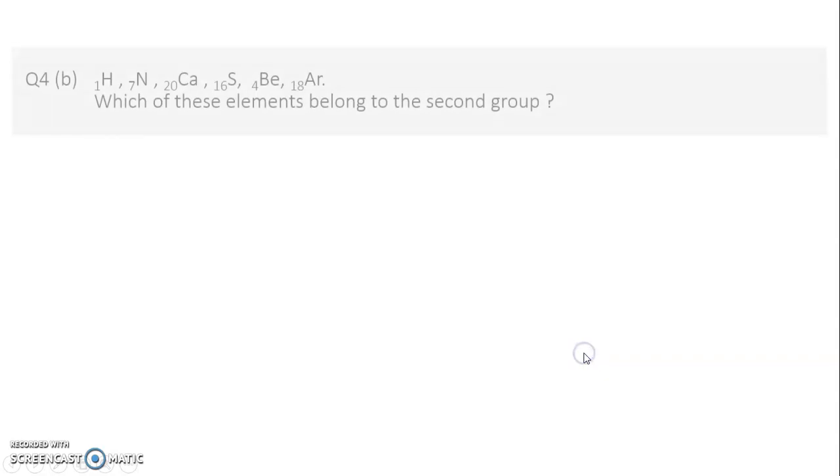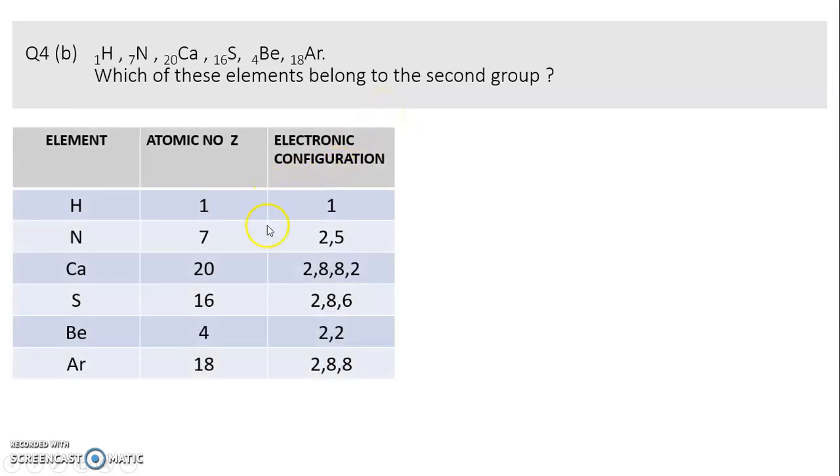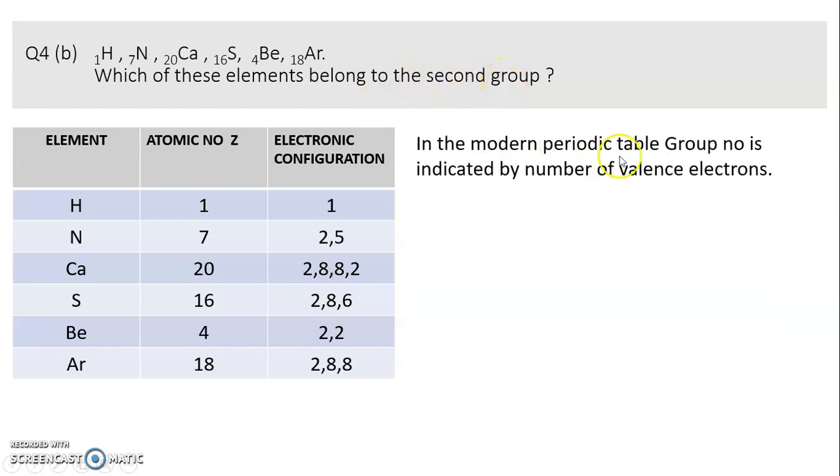Next. Hydrogen, nitrogen, calcium, sulfur, beryllium, argon. Which of these elements belong to the second group? We once again proceed with electronic configuration. After writing the electronic configuration, you will come to know which elements belong to the second group, as the group number is indicated by the number of valence electrons.